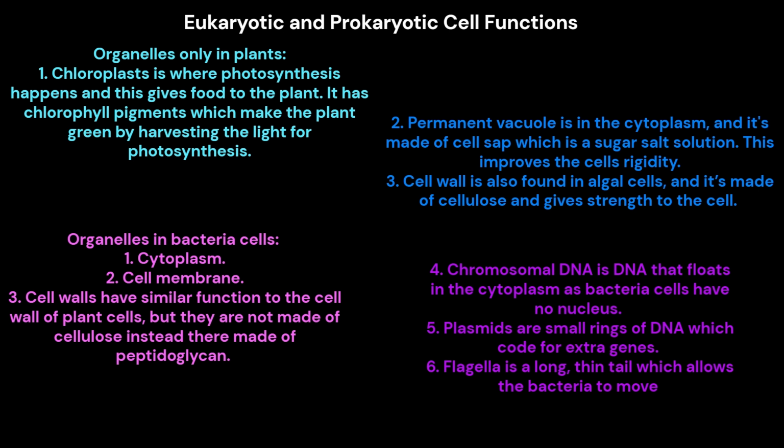Organelles in bacteria cells. 1. Cytoplasm. 2. Cell membrane. 3. Cell walls have similar function to the cell wall of plant cells, but they're not made of cellulose. Instead, they're made of peptidoglycan. 4. Chromosomal DNA is DNA that floats in the cytoplasm as bacteria cells have no nucleus. 5. Plasmids are small rings of DNA which code for extra genes. 6. Flagella is a long, thin tail which allows the bacteria to move.